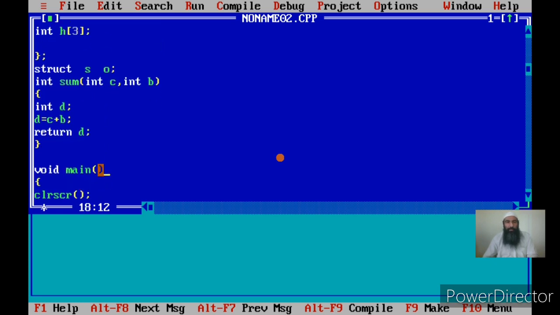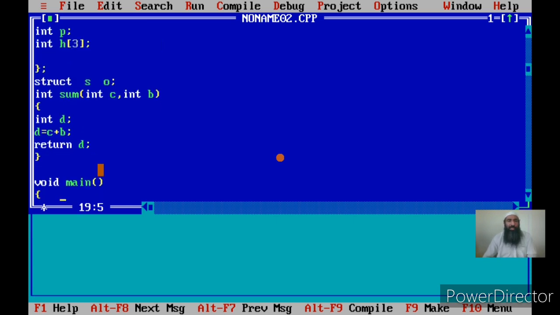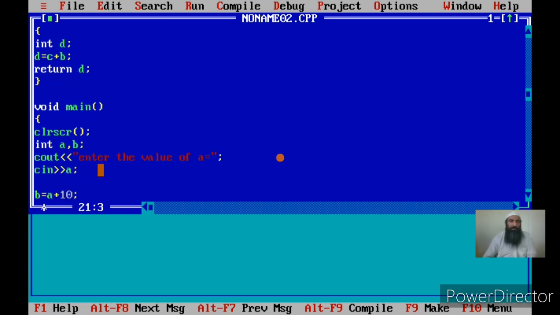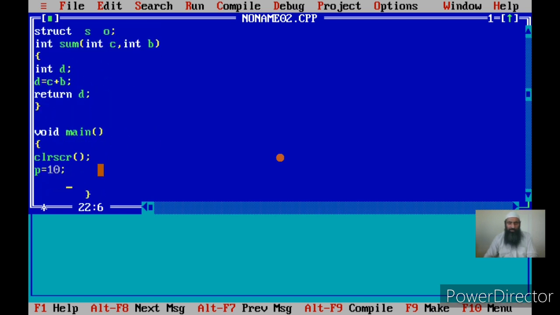Now as you see, this structure has got two members, one is p and one is h. P is an integer element, and h is an array. Let me first access p and an element of the h. Accessing an element is either using it in an assignment statement or using it in a cin or cout or scanf or printf. Let us first access the p. If I say p is equal to 10, let us see what happens here. Now p is declared here within the structure. Let me see if I can access the p or not.